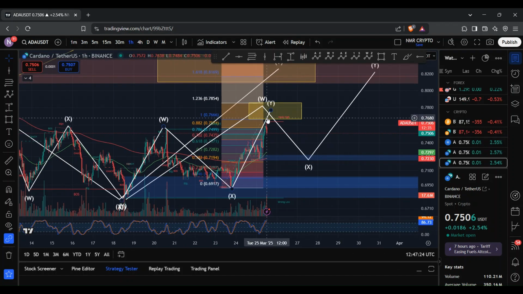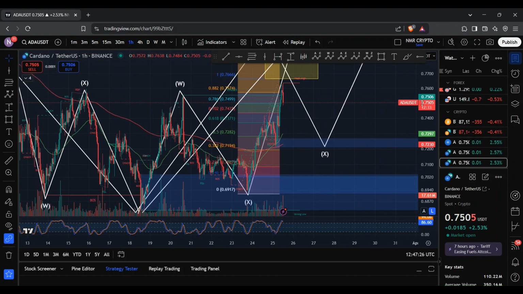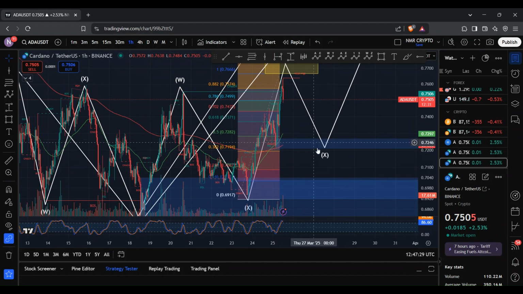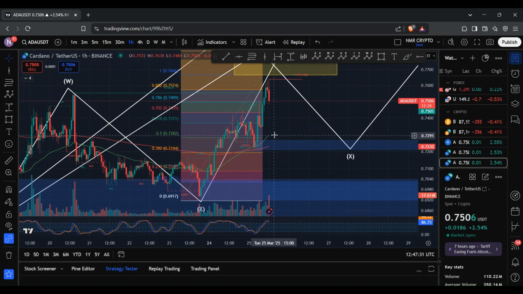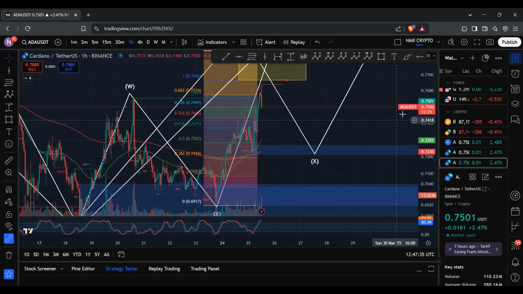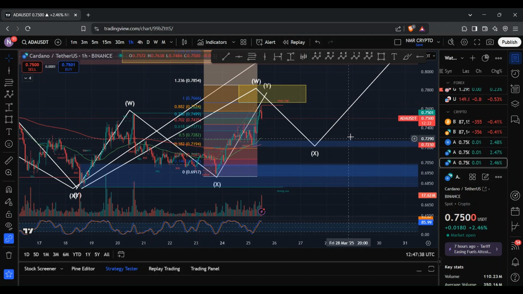Now, should we see a retracement to the downside, then ideally, I'd like to see ADA find support where the fair value gap is, which coincidentally is where the 50 EMA and the 200 EMA lie. And of course, this is something that I'm going to be tracking over the course of the week, and I'll be keeping you guys updated.